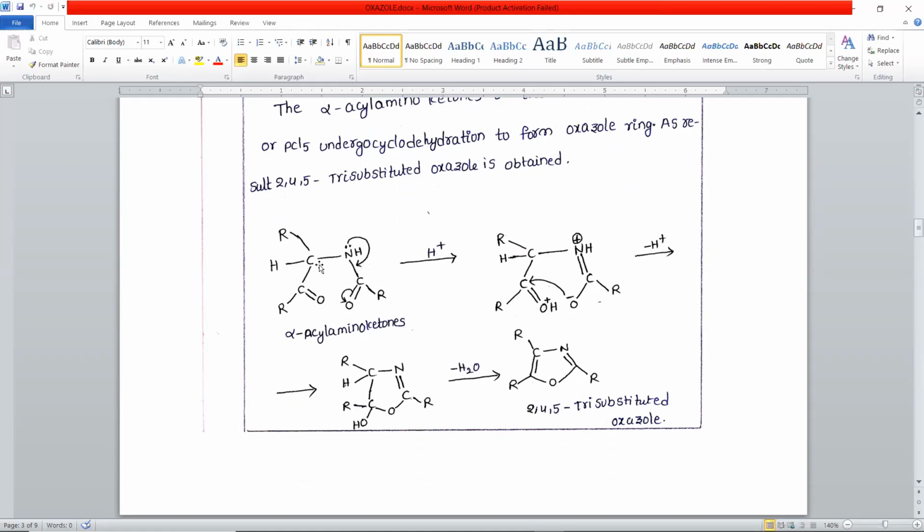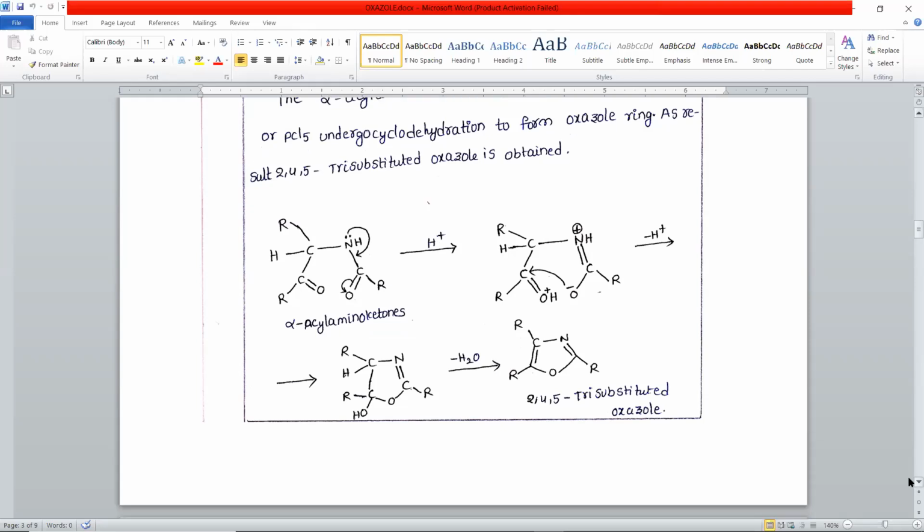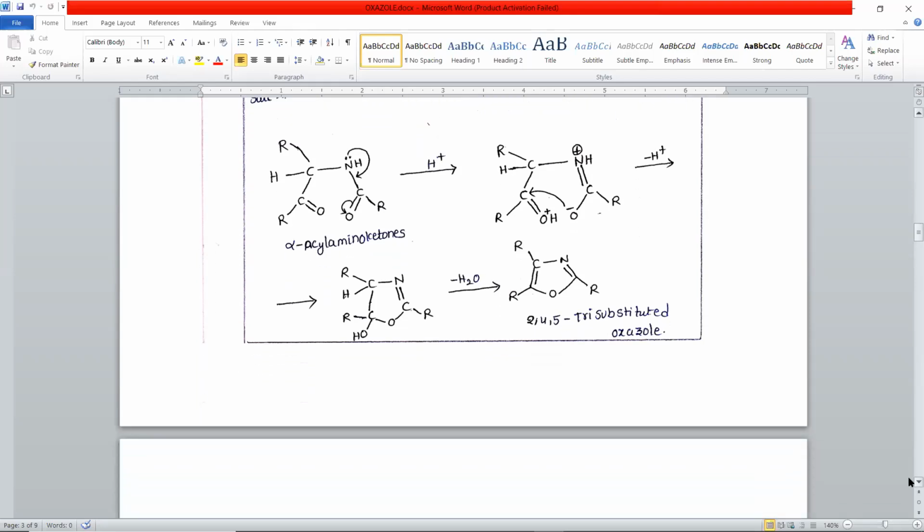The alpha acyl amino ketone, having different substituents, when treated with an acid catalyst, undergoes cyclodehydration. A water molecule is removed from the alpha acyl amino ketone, resulting in the formation of a 2,4,5-trisubstituted oxazole. This is the second method.